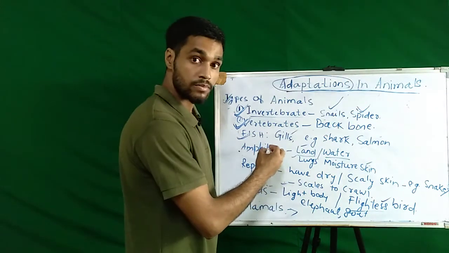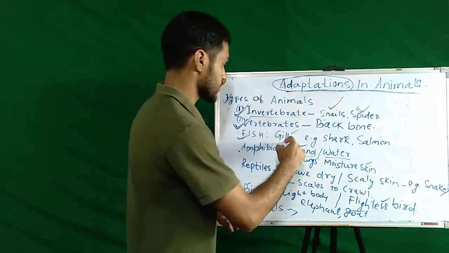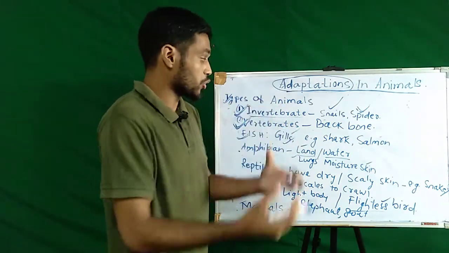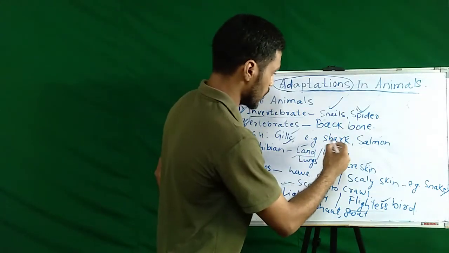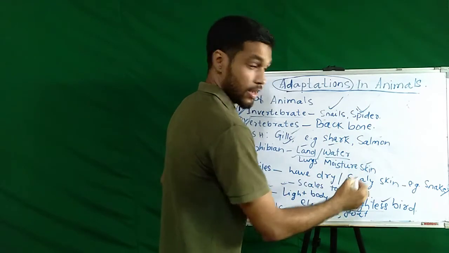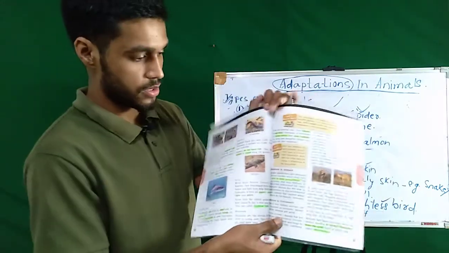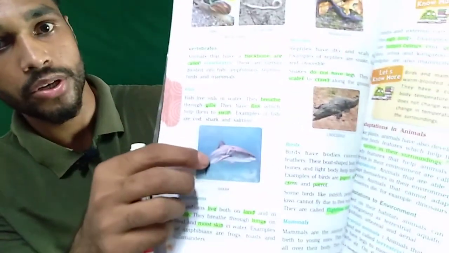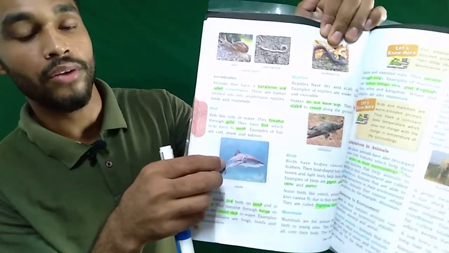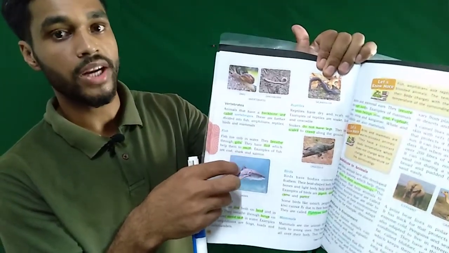Therefore, this fish is called a vertebrate animal. They live in water, and while they are living in water, they breathe through gills. How do they breathe? They breathe through gills. Some examples of fish are shark and salmon, and we can see the picture of shark. You can see the picture here. This is a picture of shark, and this shark fish is having a backbone in it. Therefore, shark is called a vertebrate animal.